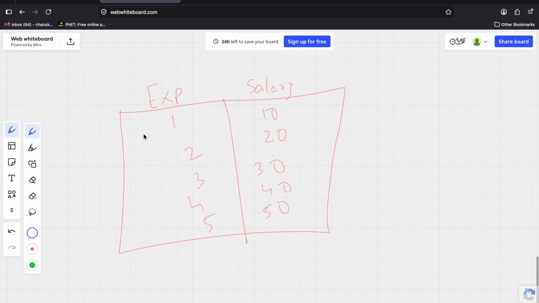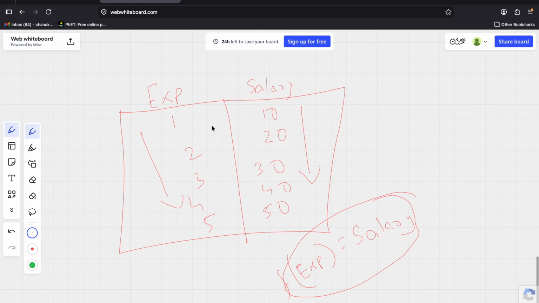If the experience is increasing, the salary of a person is also increasing. For this, what is the input? If I pass my input as experience, function of experience, then I should predict salary. These are activation functions, guys.